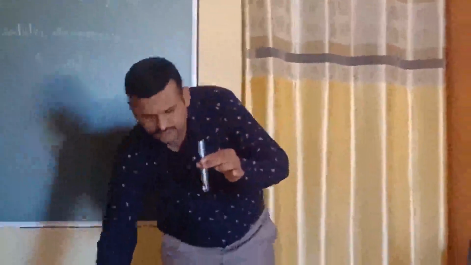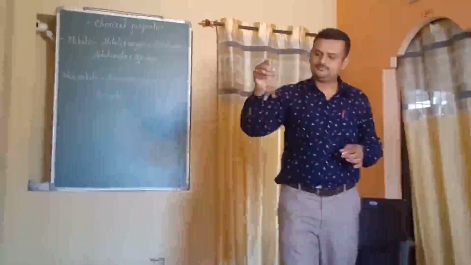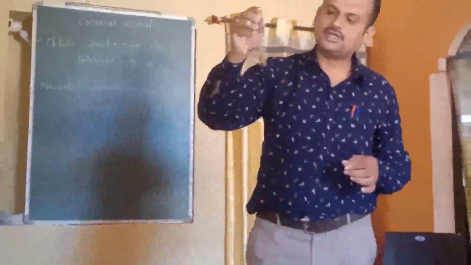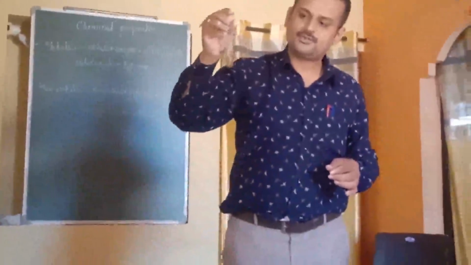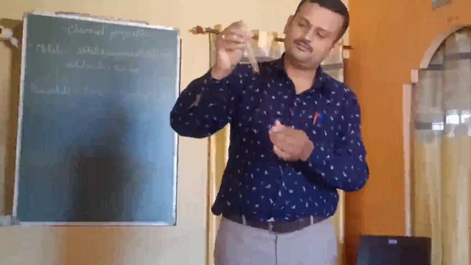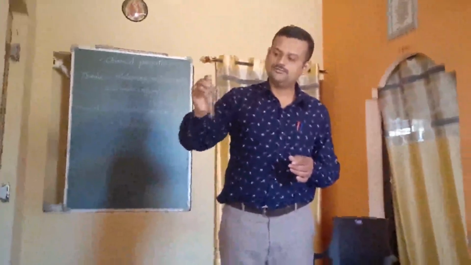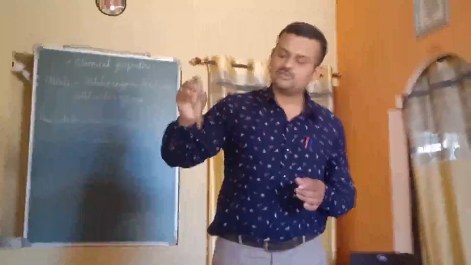Yes, all of you are observing me here. See here, I have added a little amount of water and I am mixing it. Proper mixing is happening there. Okay. Yes, so you are observing here that iron rust is mixing with water.